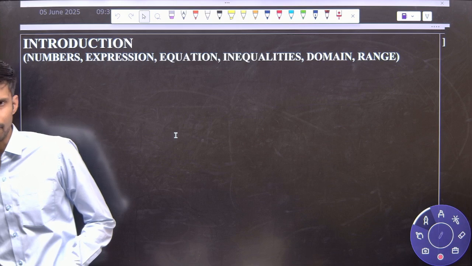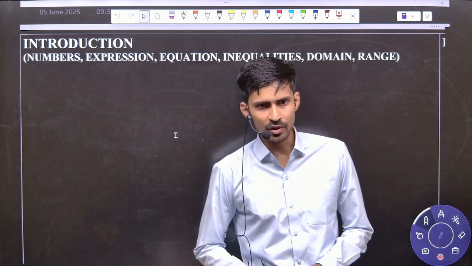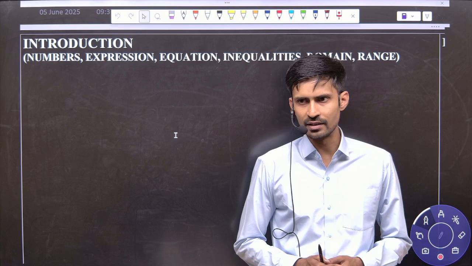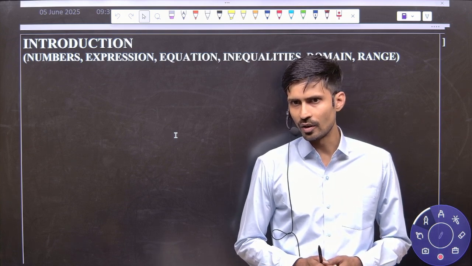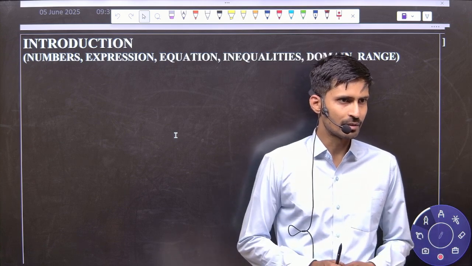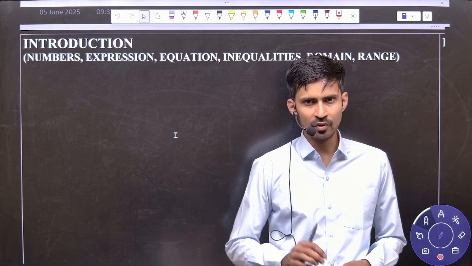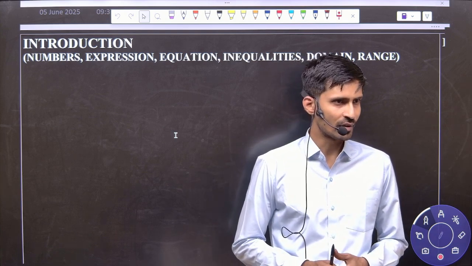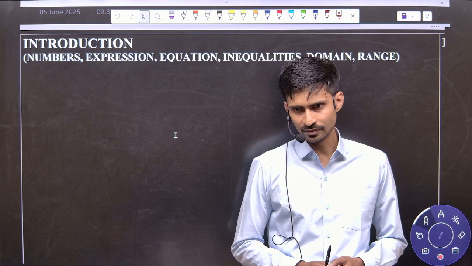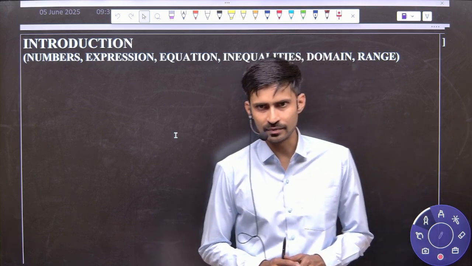Like probability. What is probability? I'm not asking the definition. Probability is representing a number only, yes or no? Like the probability of getting a head if you are tossing a coin is 1 by 2, and you can see that is a number. What is the total count of the class? Let's say 45. So 45 is a number or not? What is time? A number. So everything in this universe we are representing with numbers.